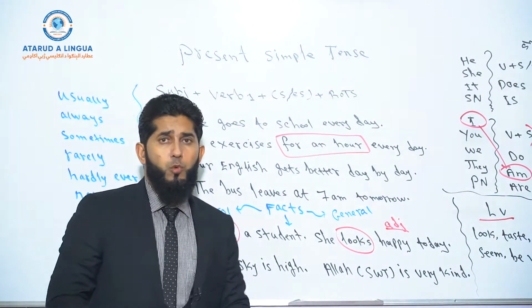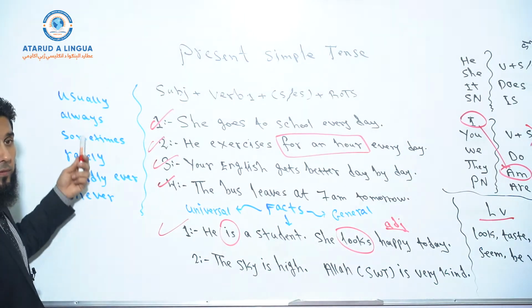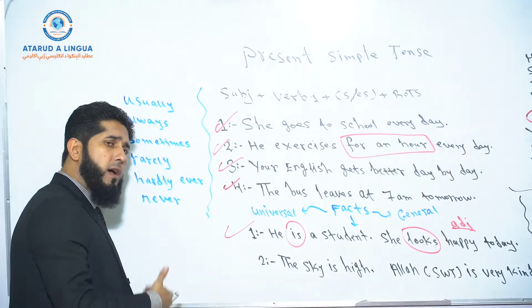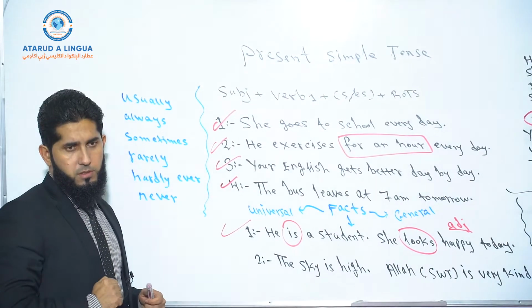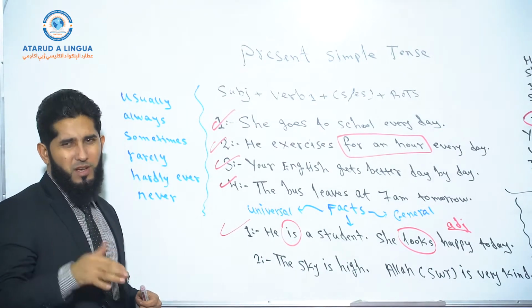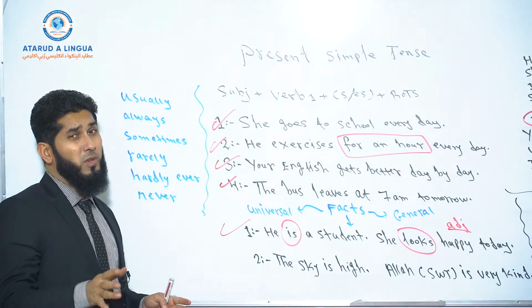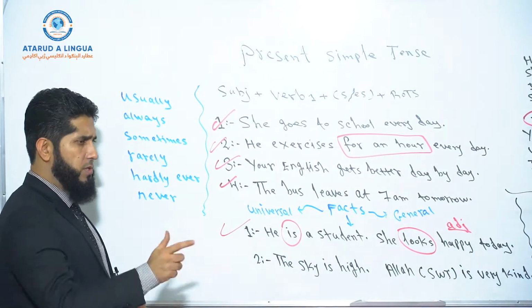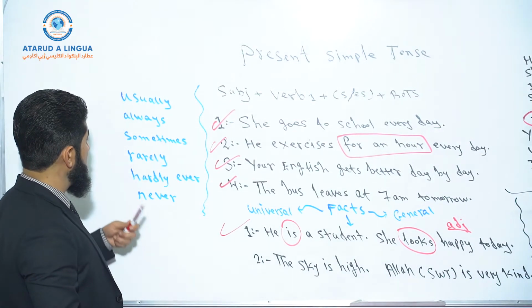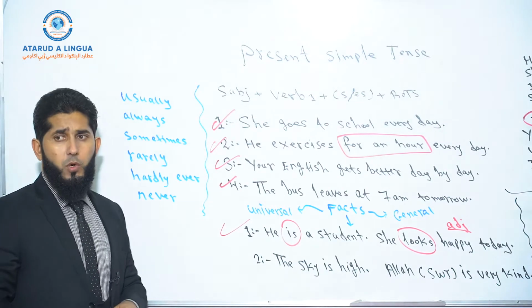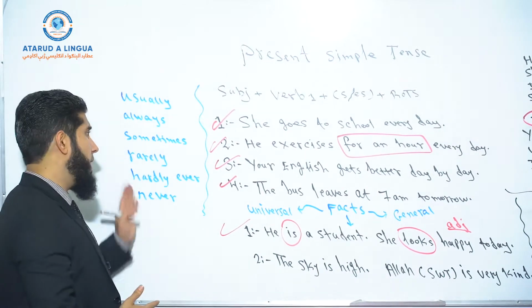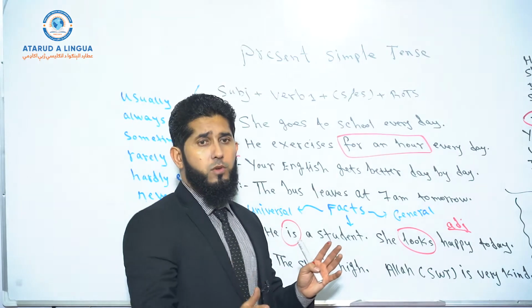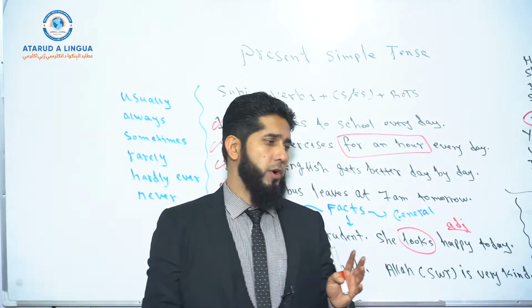And now we have some words over here called adverbs of frequency. Adverbs of frequency are most commonly used in simple present tense. They're commonly not used in other tenses. I don't say that they cannot be used at all, but most commonly they are used in simple present or present simple tense. Usually, always, sometimes, rarely, hardly ever, never, okay? And they have a kind of percentage, but now I want to just tell you that you can use them after the subject and before the verb. For example, he usually goes to the gym in the morning.